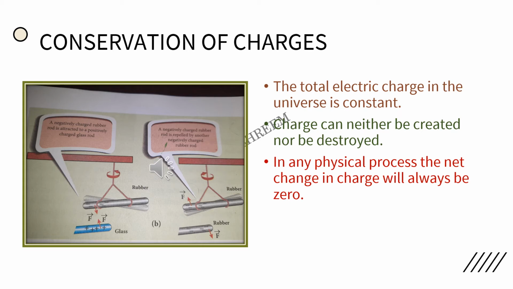For example, consider a glass rod rubbed against a silk cloth. As a result of rubbing, the glass rod is positively charged and the silk cloth becomes negatively charged. Why so? The negative charge from the glass rod has been acquired by the silk cloth, and now the silk cloth has become negatively charged. So from all these observations, can we conclude one thing?